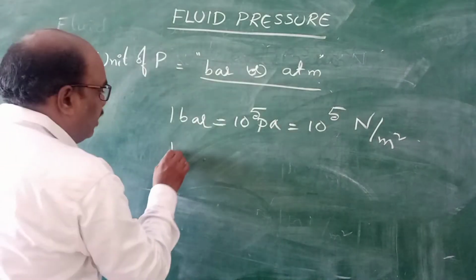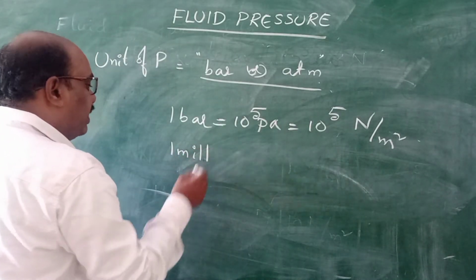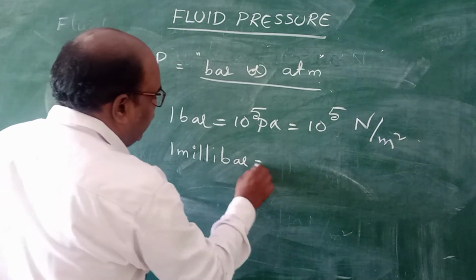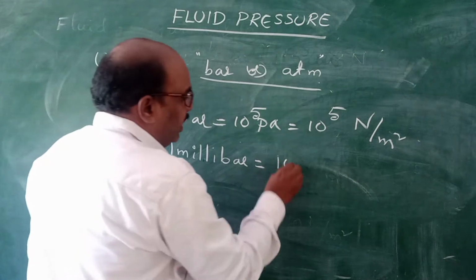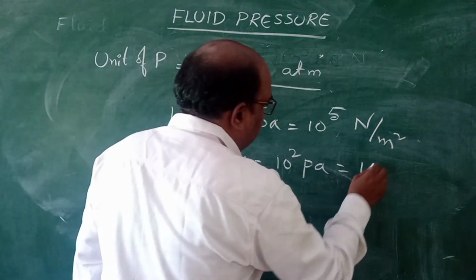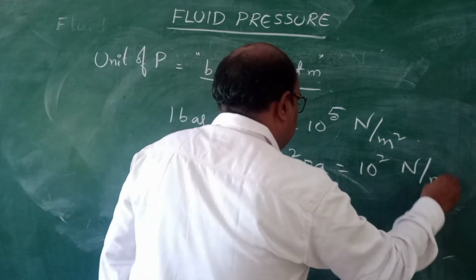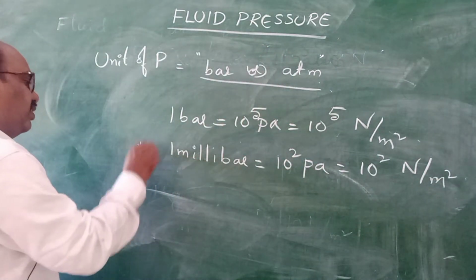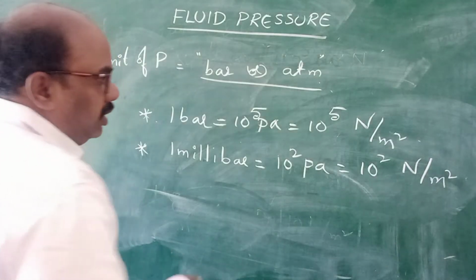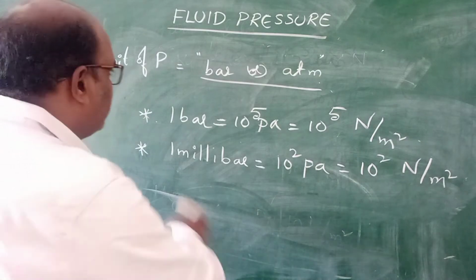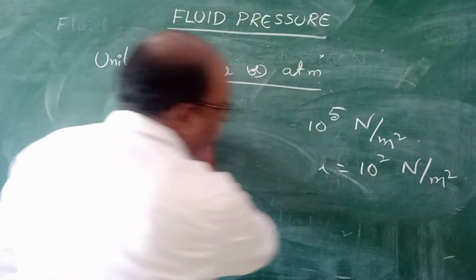Suppose you want 1 millibar. Milli means 1 by 1000, so you have to multiply with 10 power minus 3. It becomes 10 square Pascal or 10 square Newton by meter square. This is millibar, and this is bar. Bar is another unit of pressure. Please note down, children. In each and every case, take one snapshot so that you can write notes later.